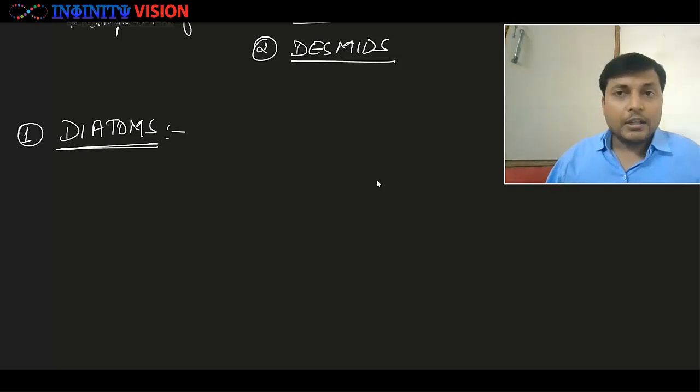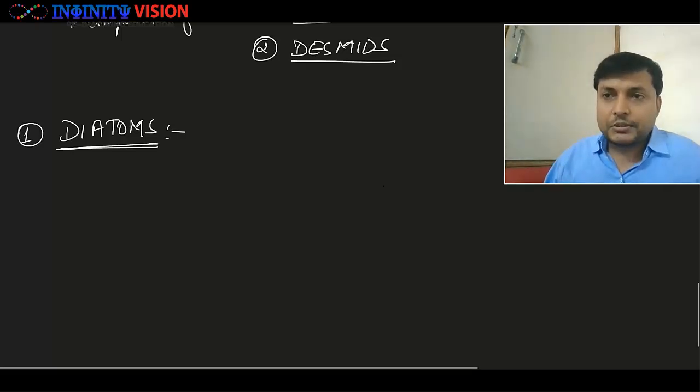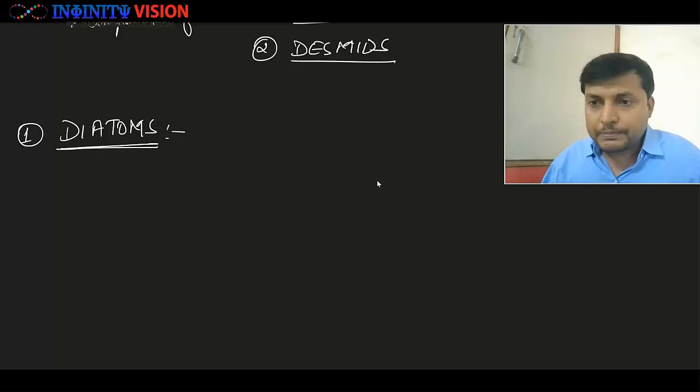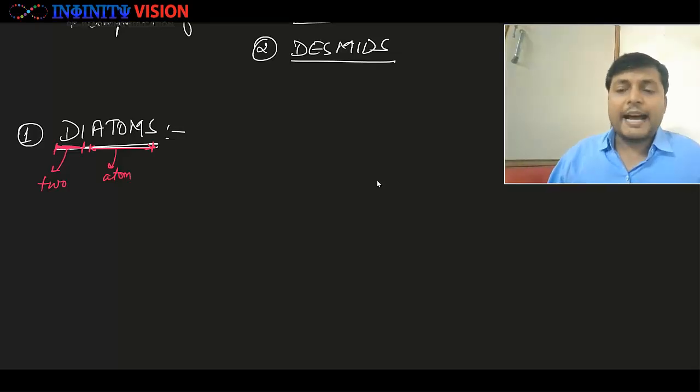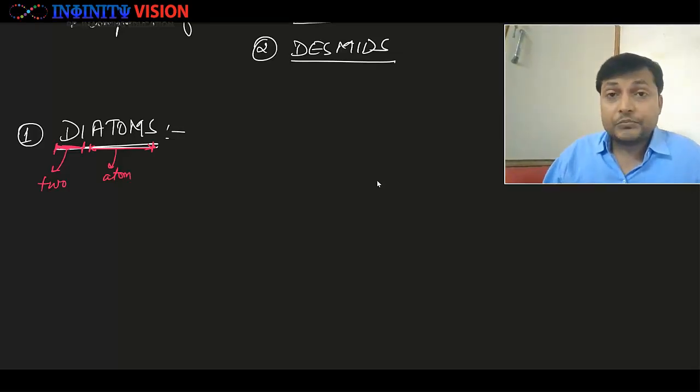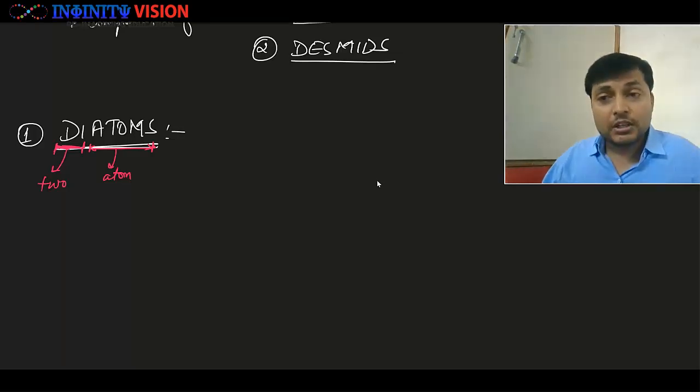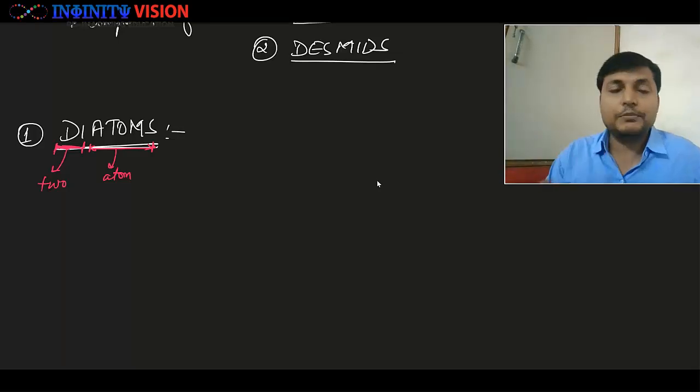Now can you see, if you split this term, it can be split into 2 parts. Di, right? Di means 2, and there is another word called atom. Now you know atom is the fundamental unit, right? Why we call it diatoms, we will see later. हम लोग देखेंगे कि हम इसे डायटम्स ही क्यों कहते हैं.